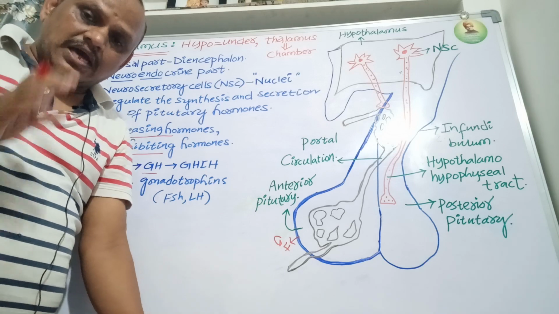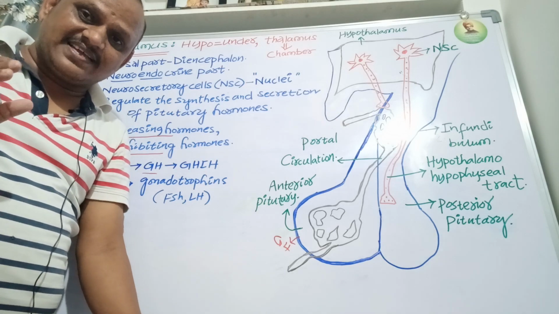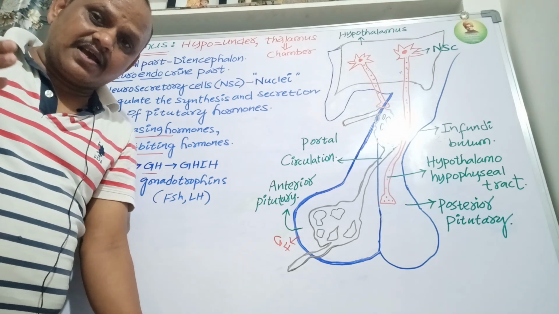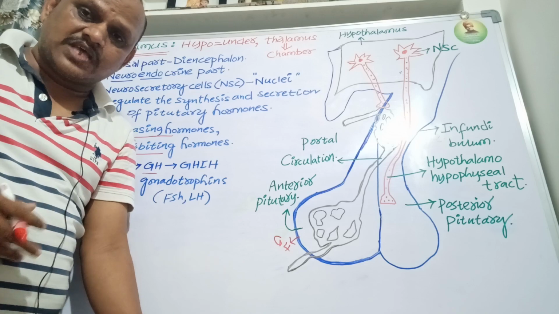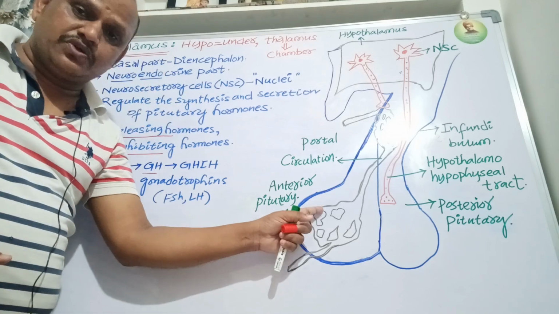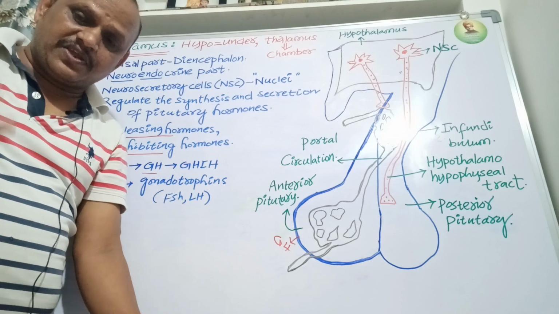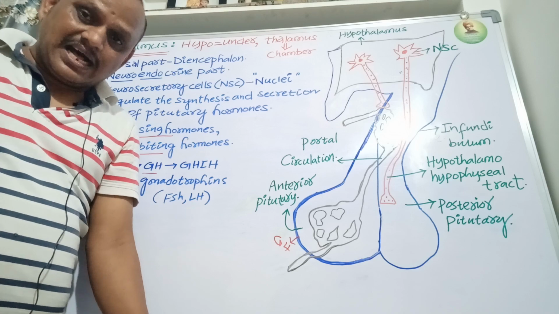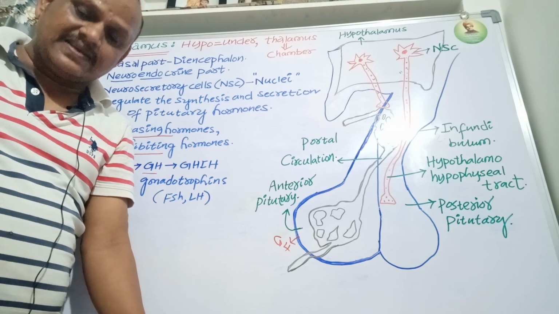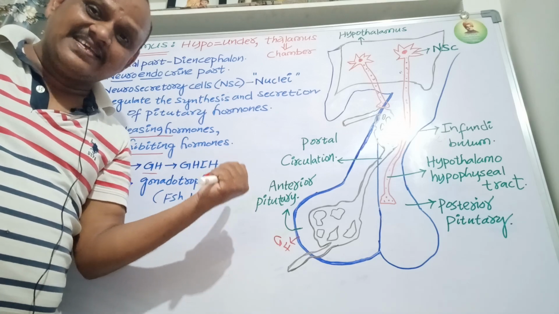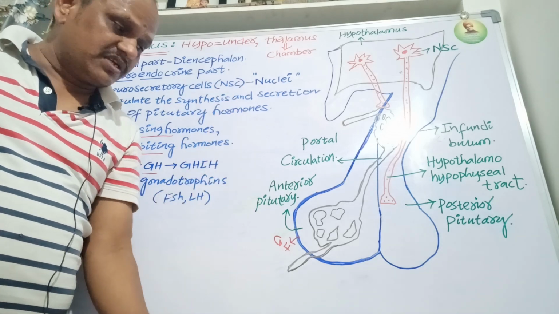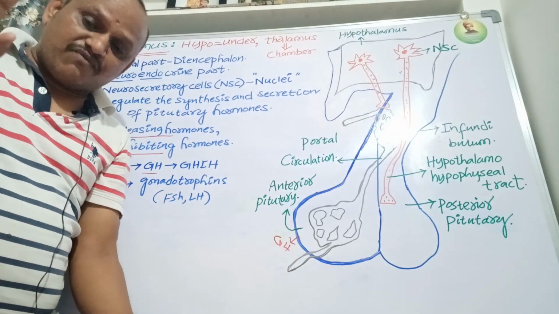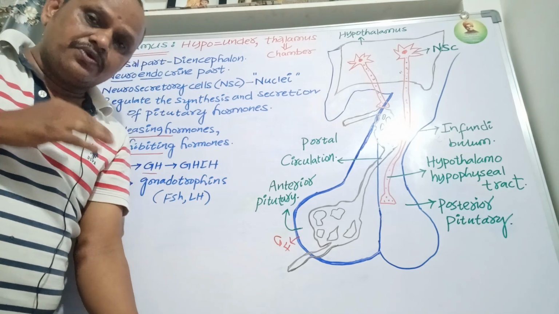The hypothalamus mainly produces two types of hormones: releasing hormones and inhibiting hormones. Growth hormone releasing hormone stimulates the anterior pituitary to release growth hormone, somatotropin, and when its level increases, it is suppressed by the growth hormone inhibiting hormone, somatostatin. Gonadotropin releasing hormone stimulates the anterior pituitary to release the gonadotropins, follicle stimulating hormone and luteinizing hormone.